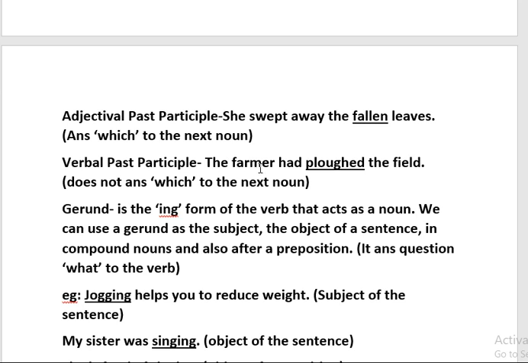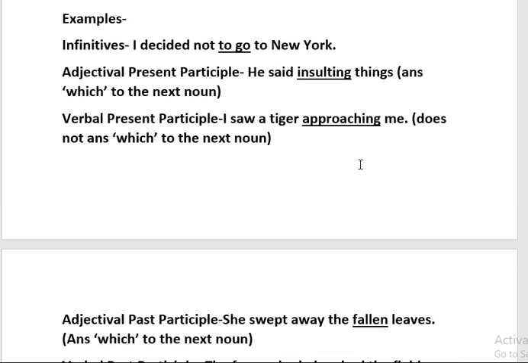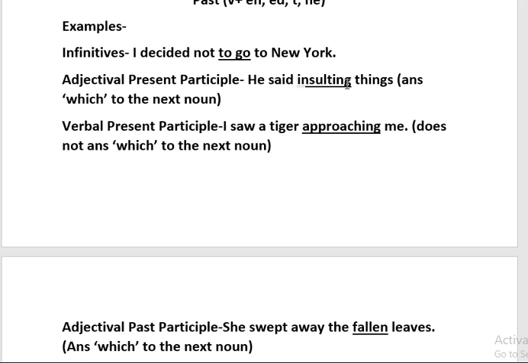Another example, the farmer had plowed the field. Is it answering "which" to the next noun? Can I say which field? Am I getting the answer "plowed" when I am asking the question "which" to the field? No, I am not getting it. So when you don't get your answer when you ask "which" to the next noun, then you can say it's definitely verbal past participle.